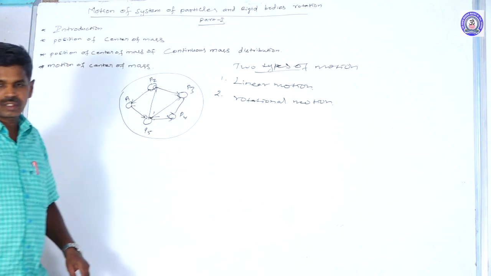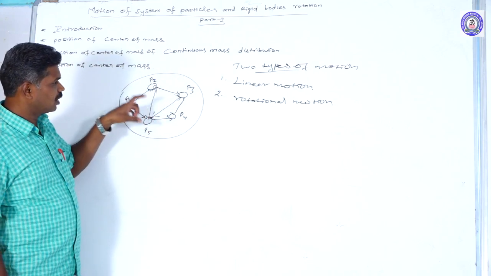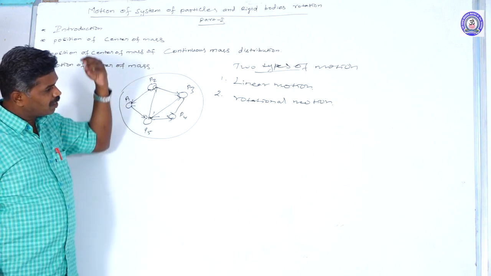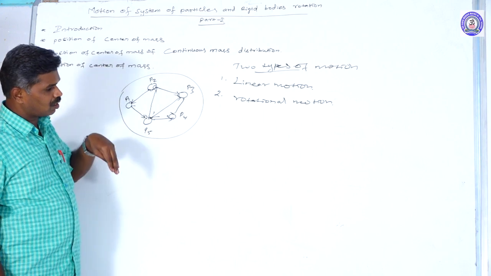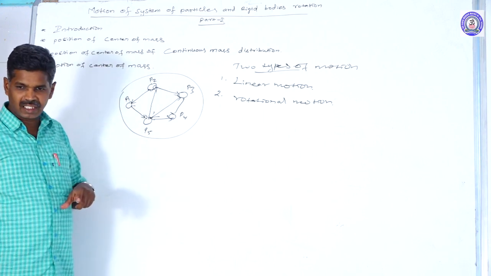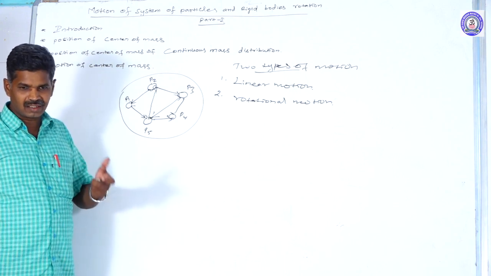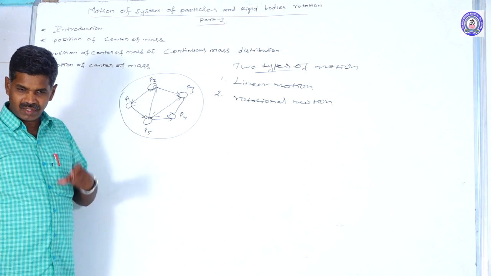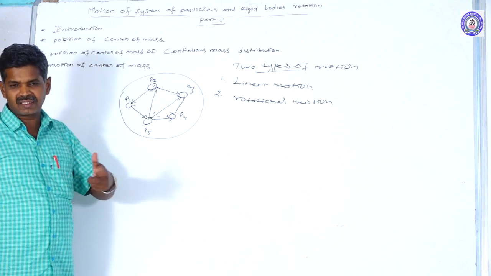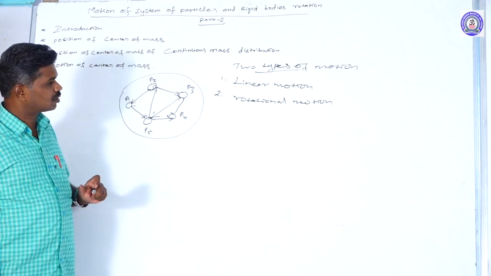But here we are going to deal with rotational motion. If any object moves, it may be in a linear motion or in a rotational motion. For example, if you take a wheel attached to our vehicle, if the vehicle moves from one place to another, the wheel makes a rotational motion.